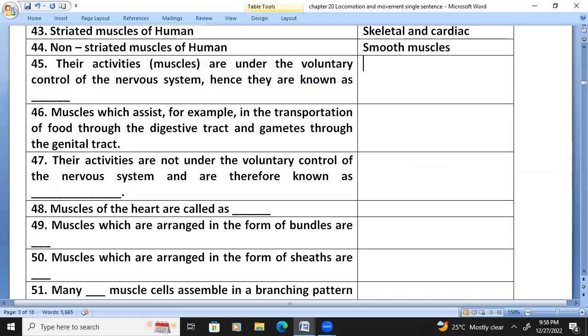Their activities are under the voluntary control of the nervous system, hence they are known as voluntary muscles. Muscles which assist, for example, in the transportation of food through the digestive tract and gametes through the genital tract are visceral or smooth muscles.